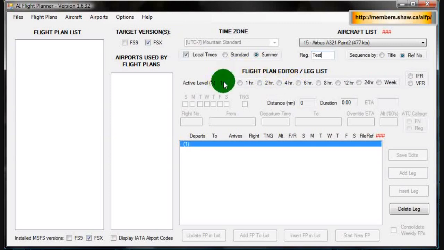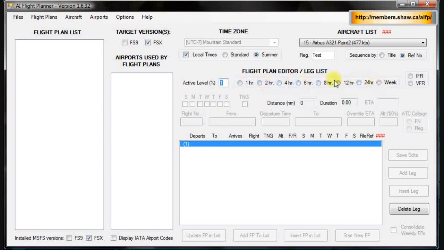Now your active level percent is at what percent of graphics your computer will display this AI flight plan. So if you have it at 1%, it'll always show it, but if you have it like 50%, you need to at least have your traffic settings at 50% to see this. So we'll just leave it at 1 for this.